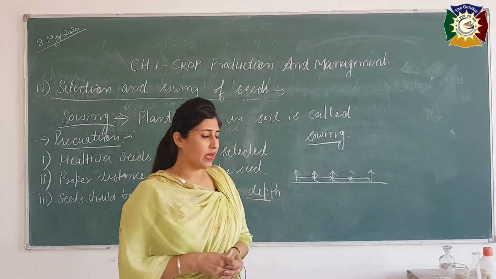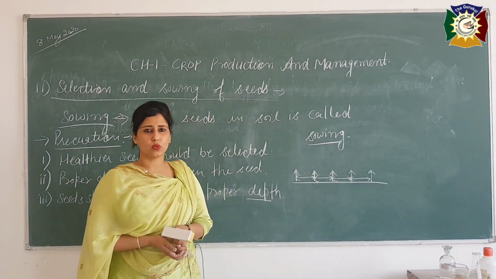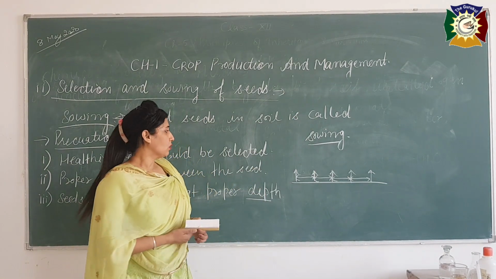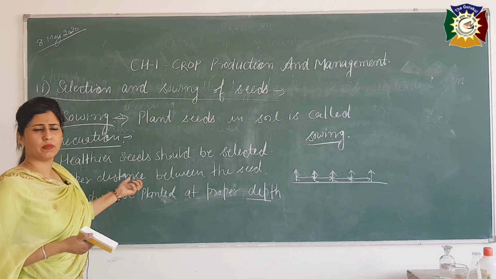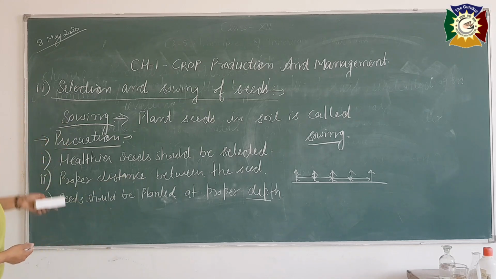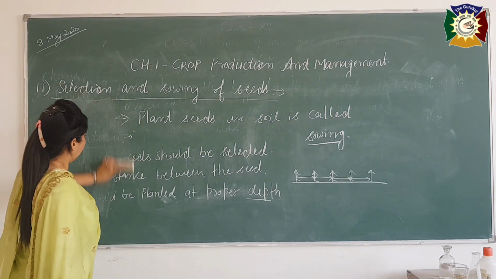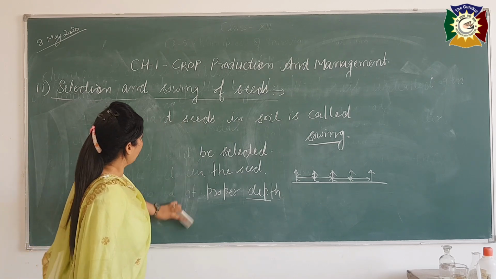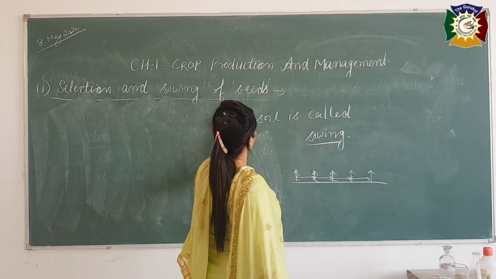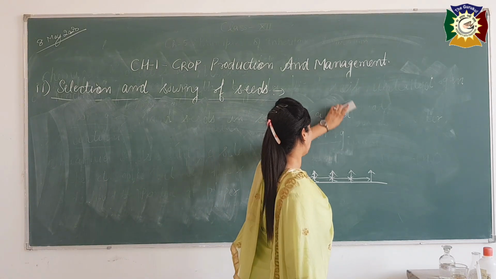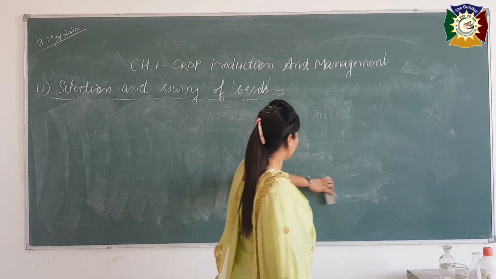Okay. So we have some traditional and some modern methods to sow the seeds in our field. First of all, I will tell you the main traditional methods for sowing the seeds. We have two methods. One is the very old method, and the other we can say is old also, but nowadays in modern time we also use that method.